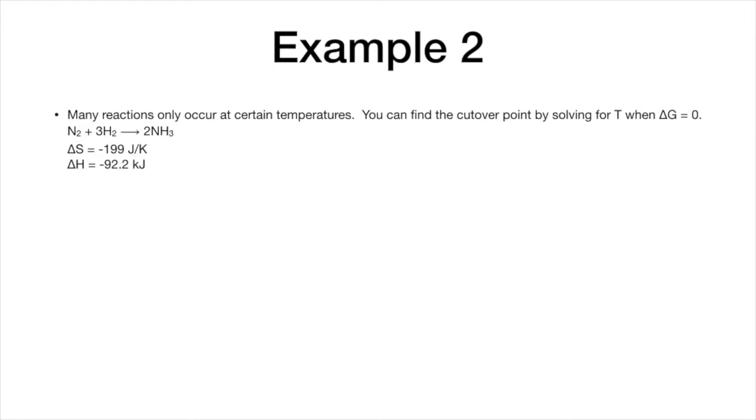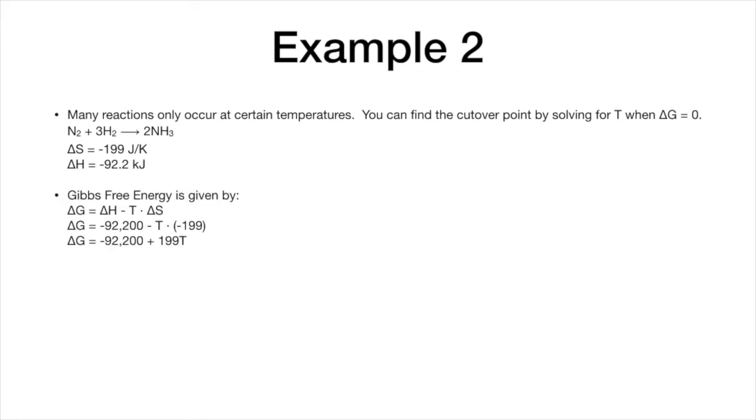So here's the reaction we're going to look at. It's nitrogen plus hydrogen goes to ammonia. And so this has a delta S of negative 199 joules per Kelvin. So it is not favored by entropy. And it has a delta H of negative 92.2 kilojoules. Okay, so that means it is favored by enthalpy.